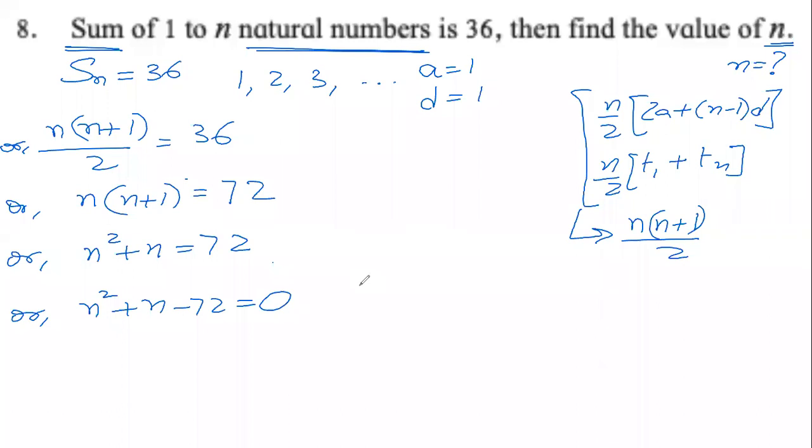And then you will say, how do we solve? We know how to do it. We have studied it briefly last year, class 9. This n square plus n minus 72, forget about the equals to 0. If I ask you, what is the degree of this polynomial? What will be your answer? What is the degree of this polynomial? n square plus n minus 72.